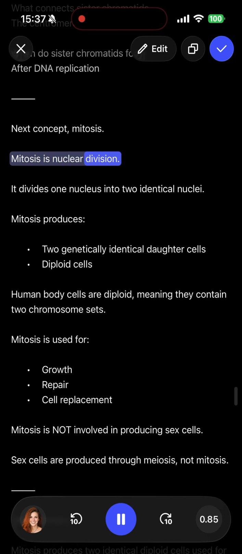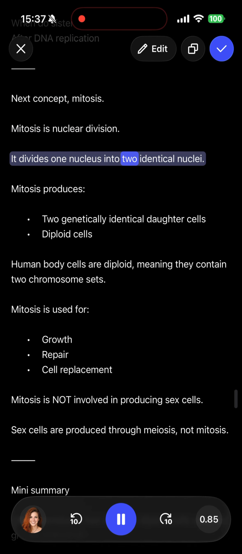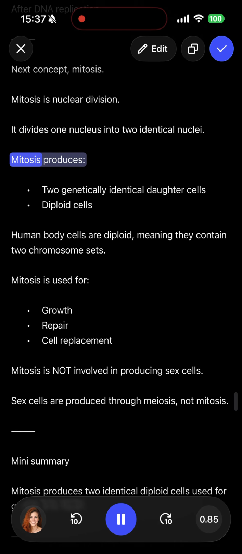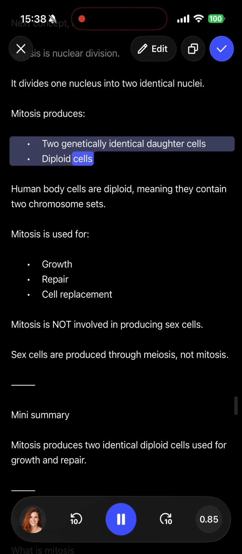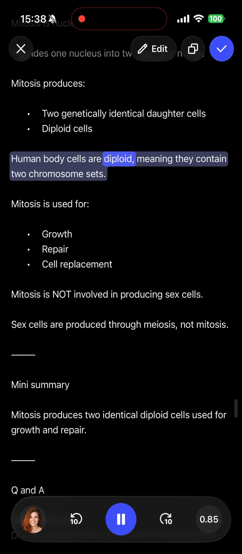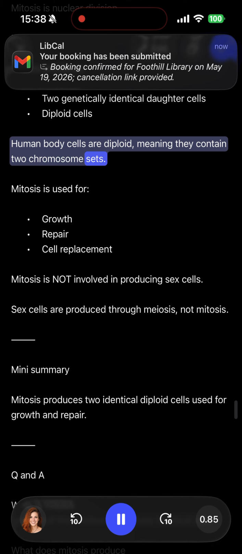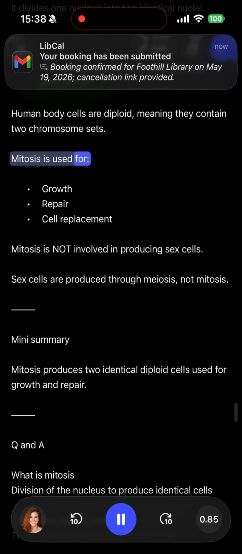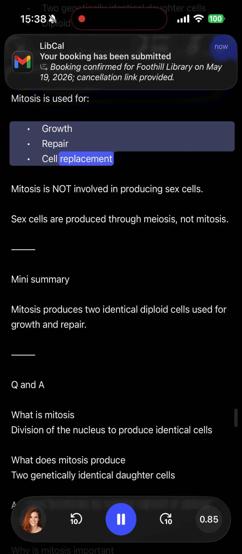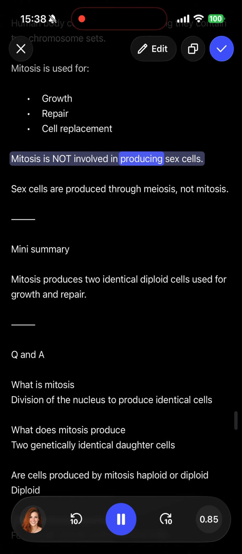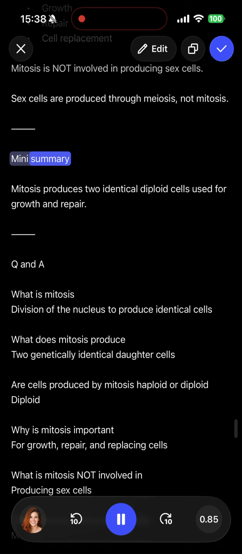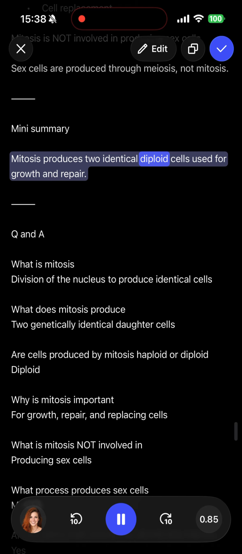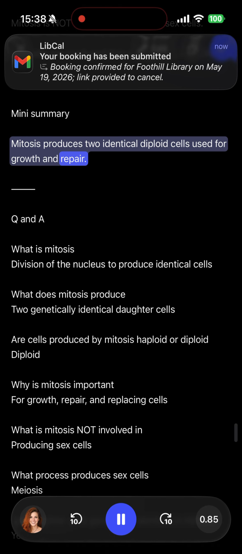Mitosis is nuclear division. It divides one nucleus into 2 identical nuclei. Mitosis produces 2 genetically identical daughter cells, diploid cells. Human body cells are diploid, meaning they contain 2 chromosome sets. Mitosis is used for growth, repair, and cell replacement. Mitosis is not involved in producing sex cells. Sex cells are produced through meiosis, not mitosis. Mini summary. Mitosis produces 2 identical diploid cells used for growth and repair.